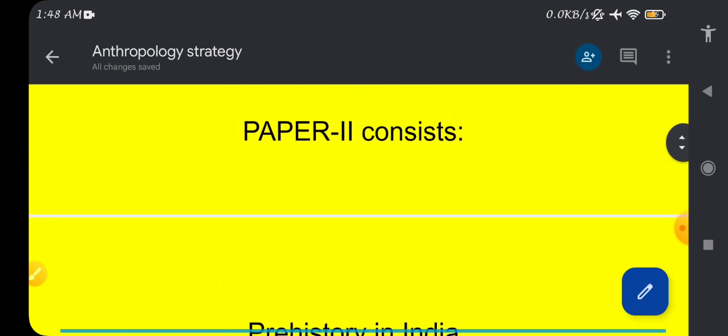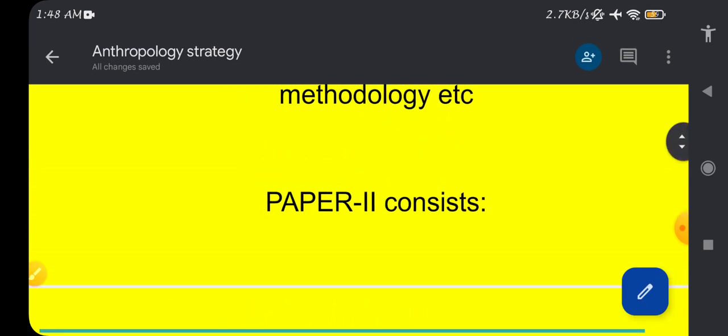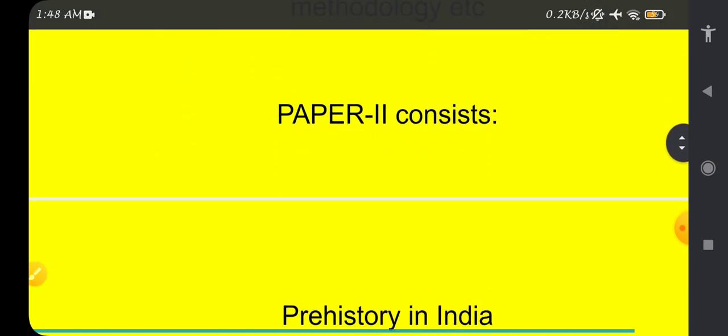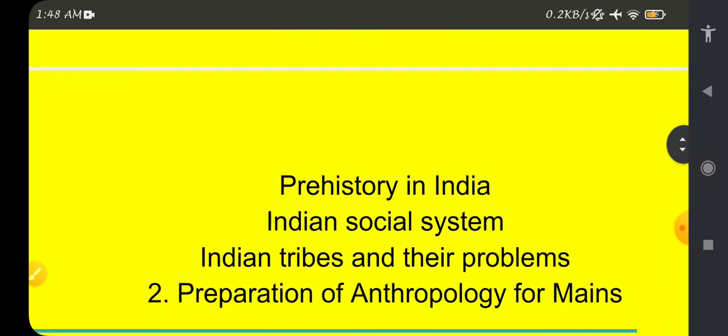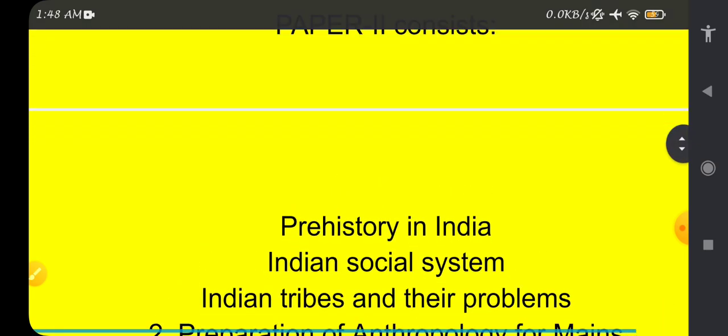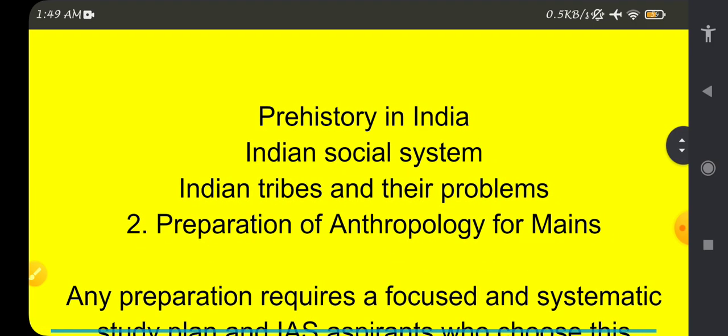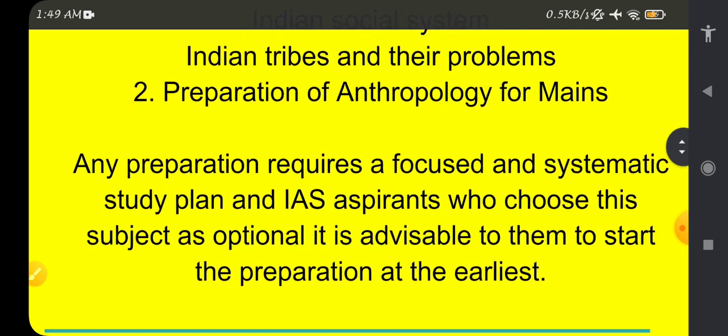So before decoding the syllabus, we should know that paper 1 is all about physical, social, theory, demography and research methodology, and paper 2 is all about prehistory, the Indian social system, and Indian tribes and their problems. This distinction should be in our mind. Once we have it, wherever we read anything, we can directly place that reading in paper 1 or paper 2. That will make our preparation more thorough. Now, coming to the preparation of anthropology for mains.